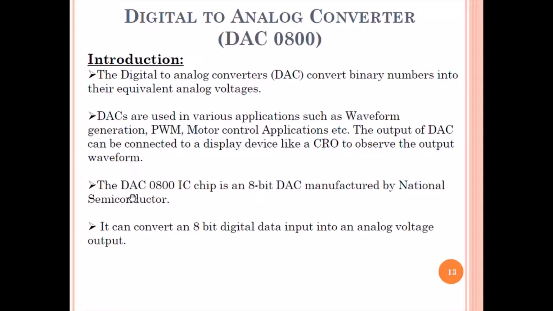The DAC 0800 IC chip is an 8-bit DAC manufactured by National Semiconductor. So resolution is 8-bit, that is it can convert 8-bit digital data to respective wave. It can convert to analog voltage output.